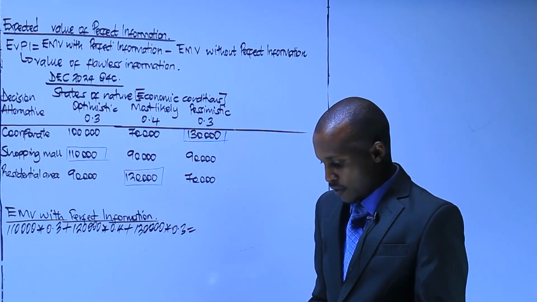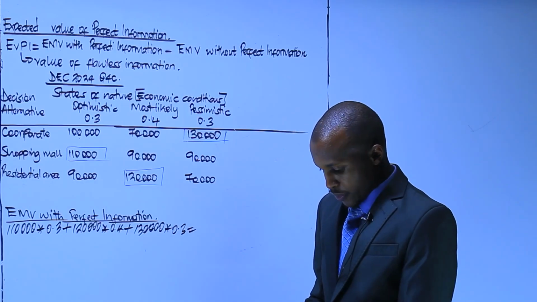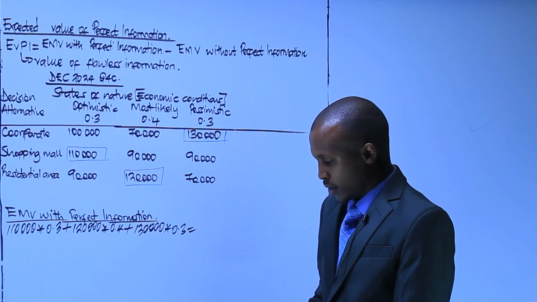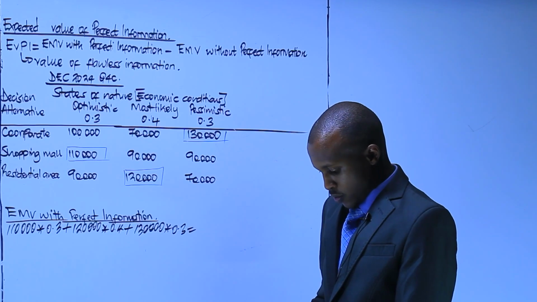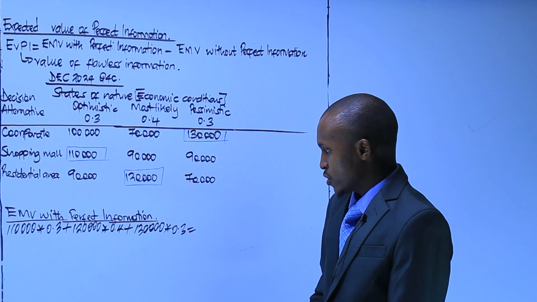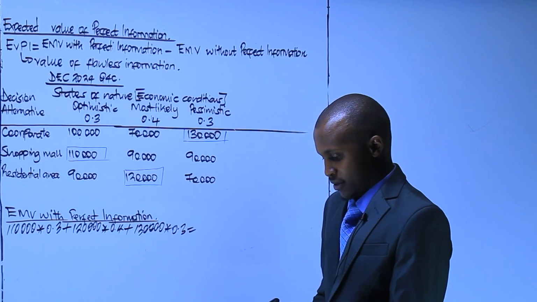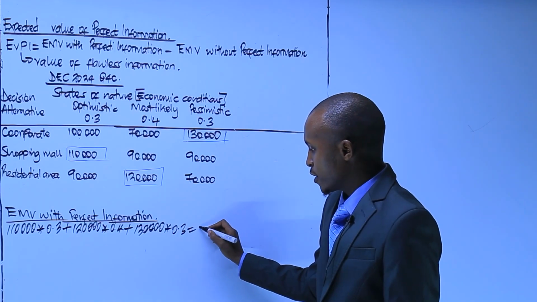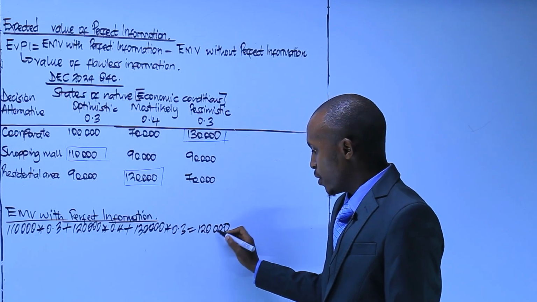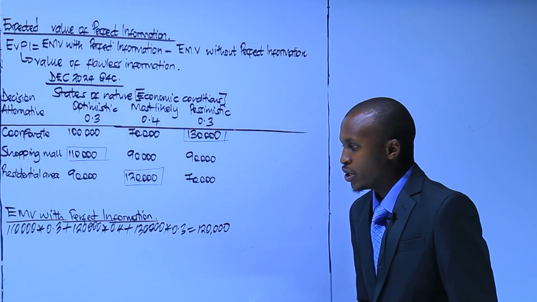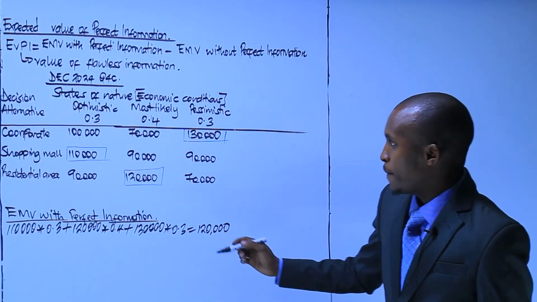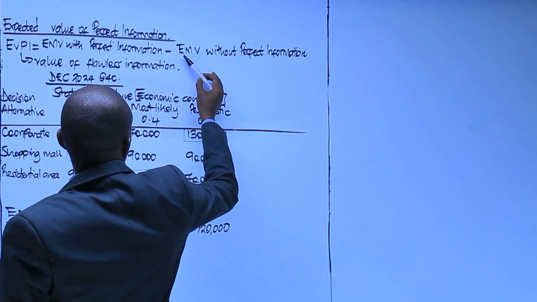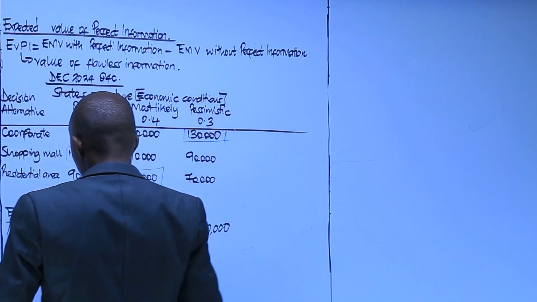That is 110 by 0.3 plus 120 by 0.4 plus 130 by 0.3. So your expected monetary value with perfect information will be 120,000.